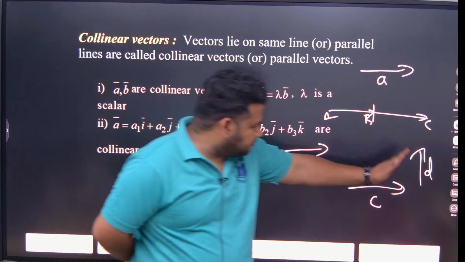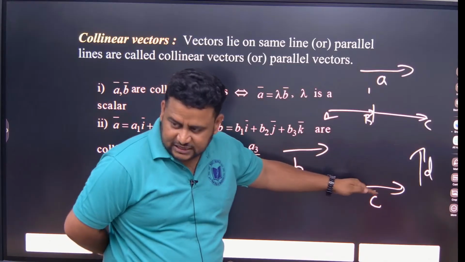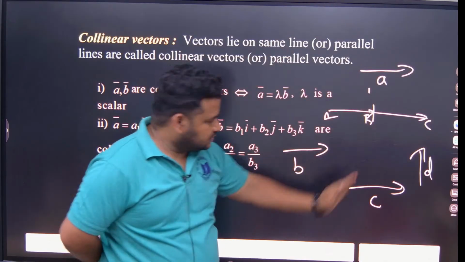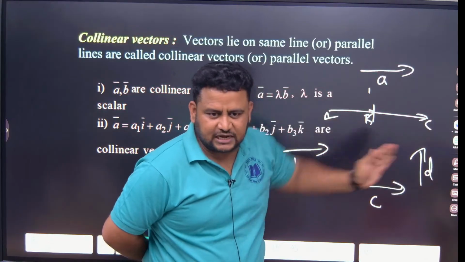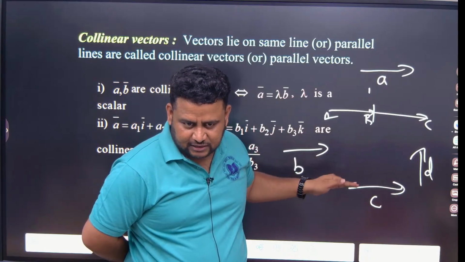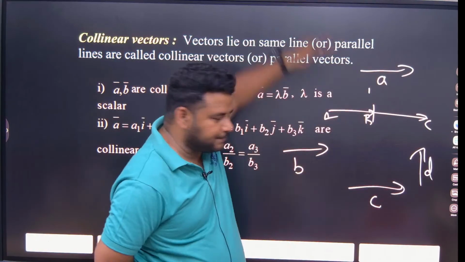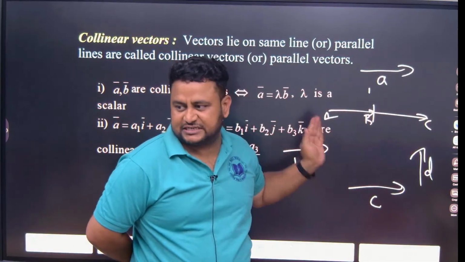Can I make it possible to keep it here? No. See, the direction is like this, you can move it like this. Okay, you cannot rotate it like this. The angle you cannot change. Whatever direction is there, you can use it. In that direction you can move up, you can move down. That is totally possible. But you should not tilt it, you should not change the direction.